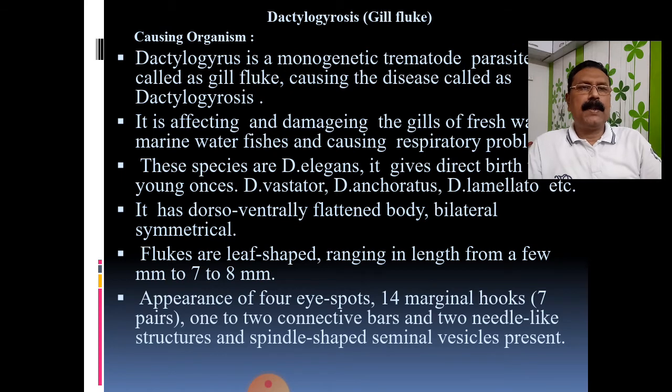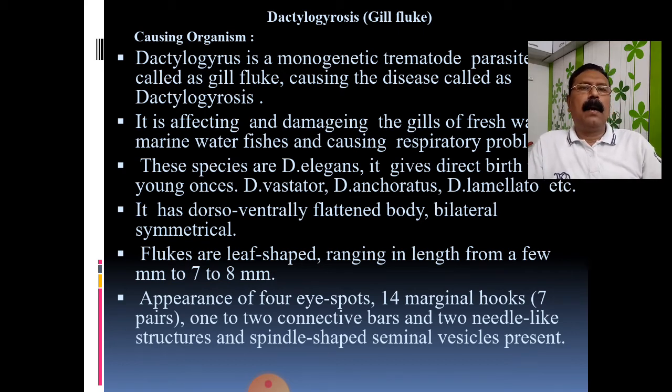And the disease which is caused by this ectoparasite Dactylogyrus is known as dactylogyrosis. So the disease found in freshwater as well as marine water fishes, over the skin and over the gills, is known as dactylogyrosis, and the causative organism is Dactylogyrus, which is a leaf-like trematode.